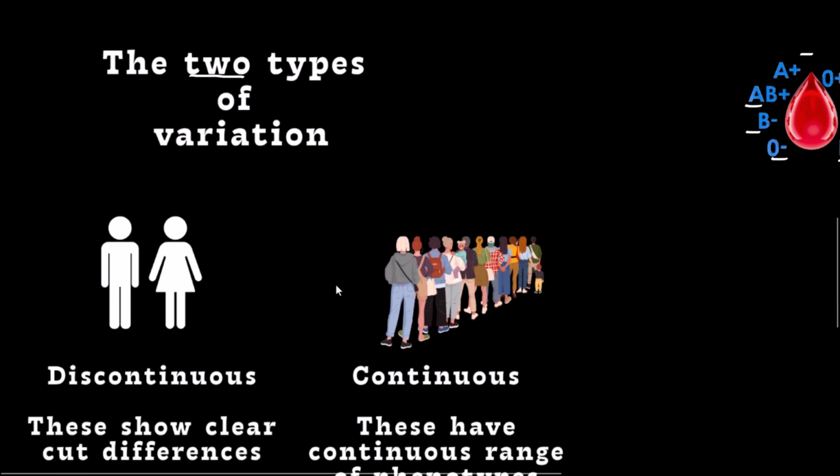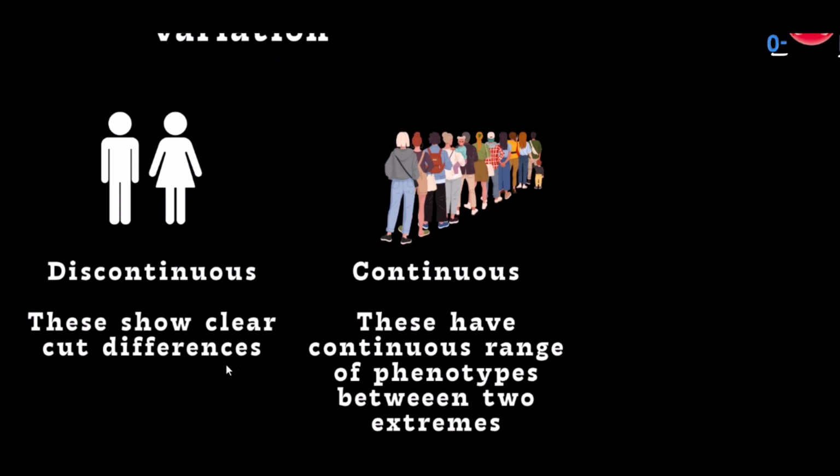Let's talk about the discontinuous variation. For discontinuous variation, there exists a clear-cut difference between individual organisms. And what that also means is that there is a distinct category that individual organisms can belong to when it comes to discontinuous variation. Take our sex, for example, or gender.